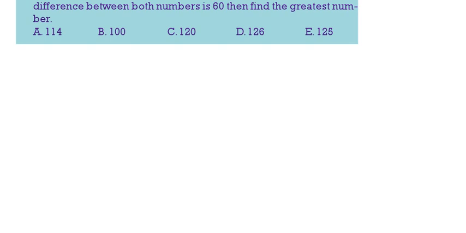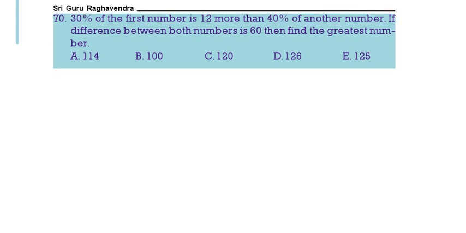30% of the first number is 12 more than 40% of another number. If the difference of both numbers is 60, find the greatest number. So first number you take as x, the second number you take as y. 30% of first number, that is 30x by 100, is 12 more than 40% of another number, 40y by 100, that is equal to 12.